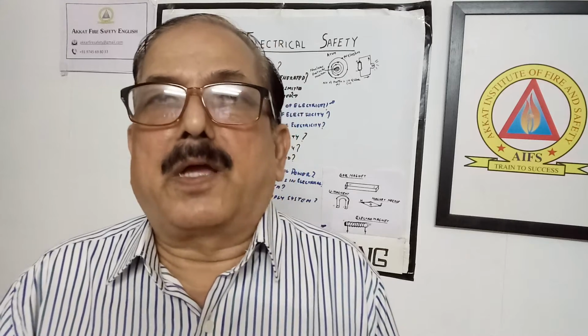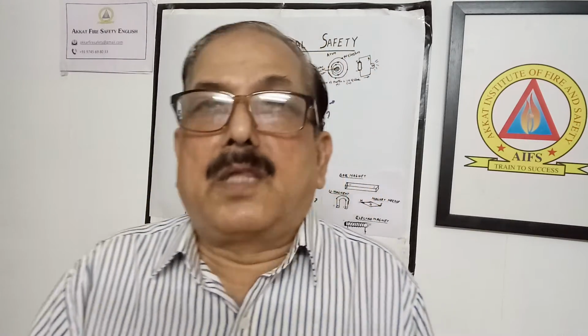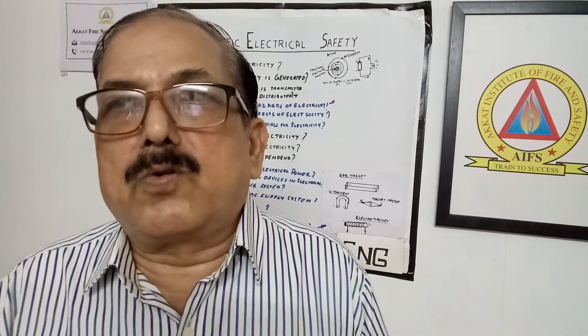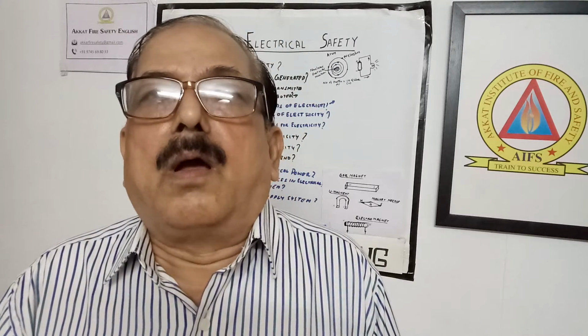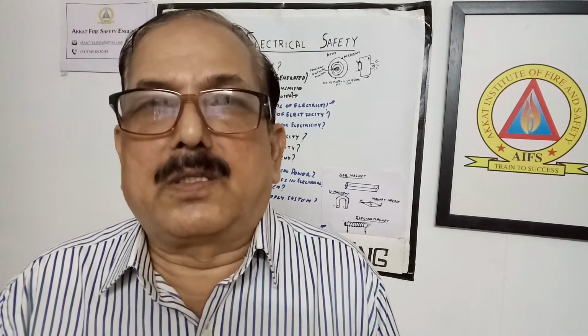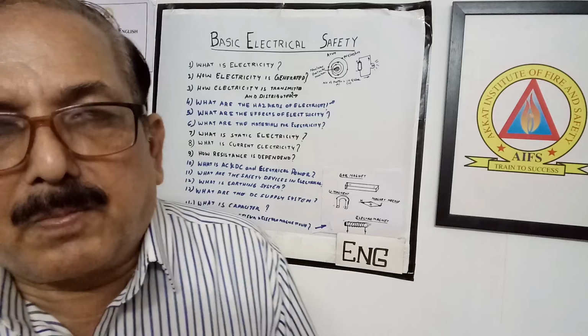The second law states that the magnitude of the induced EMF is the rate of change of flux linkage. The third one is Lenz's law, which states that the induced EMF flows in such a way that it always opposes the cause which produces it. These are the fundamentals I have explained today, and Faraday is known as the father of electricity.